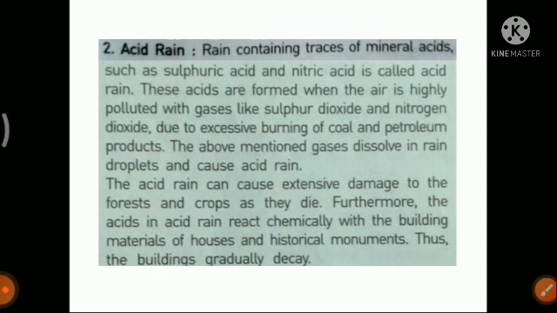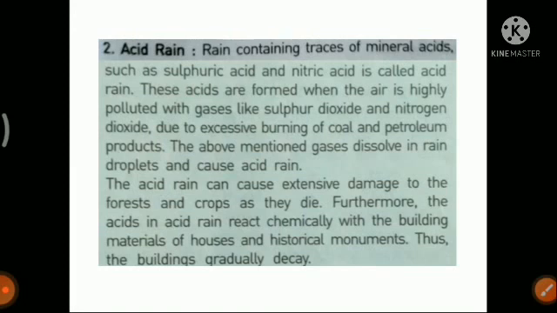Why is this sulfuric acid or nitric acid present? Because of pollution, the polluted gases include sulfur dioxide and nitrogen dioxide. When this sulfur dioxide and nitrogen dioxide mix with water in the atmosphere, they form sulfuric acid and nitric acid. When it rains, this small amount of sulfuric acid and nitric acid mixes with the water and comes down as rain.